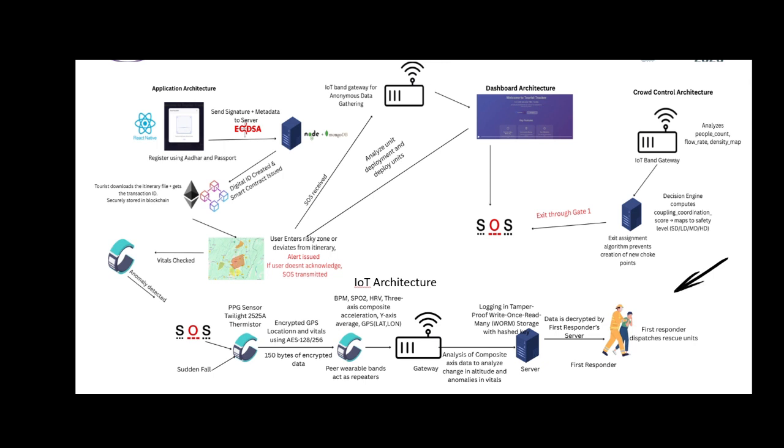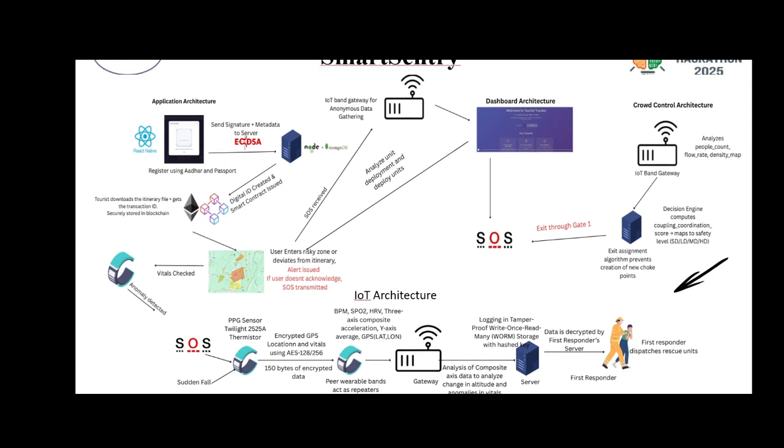The system also manages exit assignments, as we said earlier. And finally, when we look at the costs, the LoRaWAN setup comes at nothing more than 800, while the gateway device is priced under 2.5K. This makes the entire solution highly affordable, and more importantly, it's not just about cost saving. By ensuring safety and quick emergency response, the system builds trust and confidence, which can directly boost tourism in risky or remote areas. In short, it's a cost effective solution with a strong impact on both safety and economic growth.